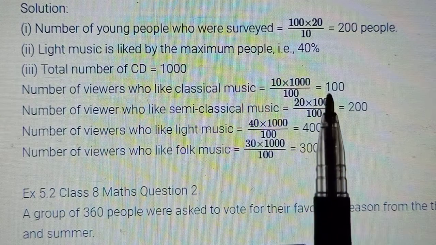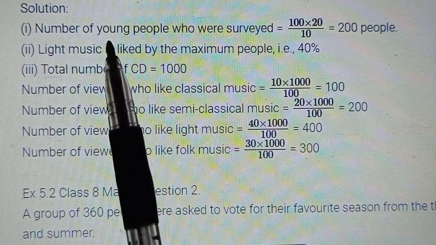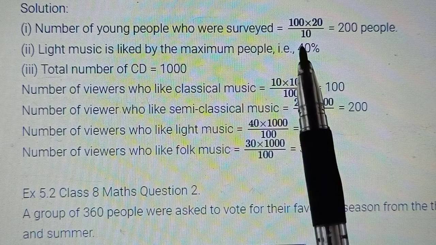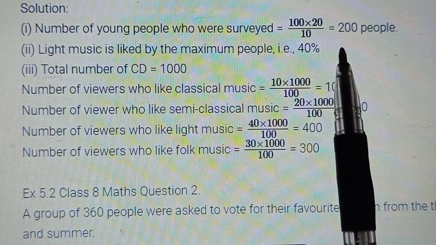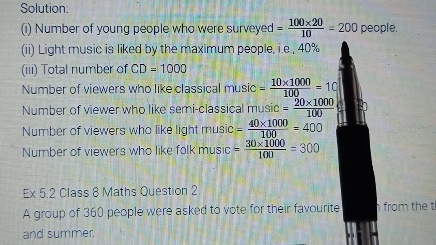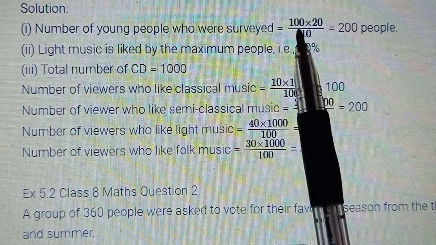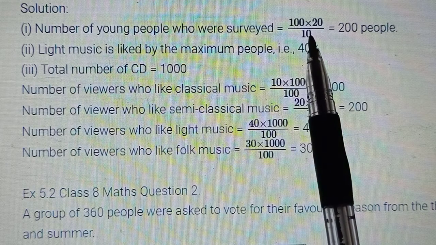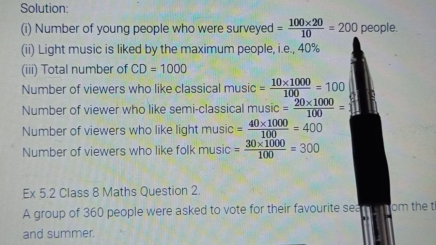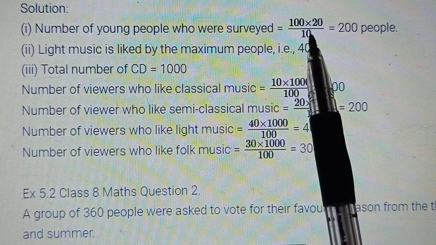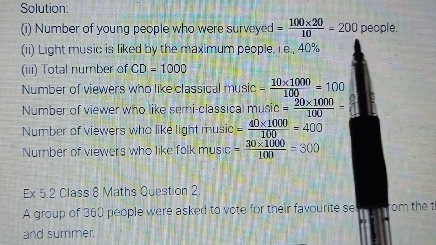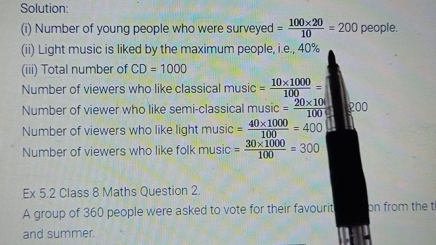Or you may understand it like this also, the number of young people who were surveyed in total. You have already done this proportion, direct variation and indirect variation. Whatever the ratio is here will also be the ratio in the other case. So 100 upon 10 into 20 will give you the real number of people. Out of 100 it was 10, so out of 20 how many will it be. That way you can understand.